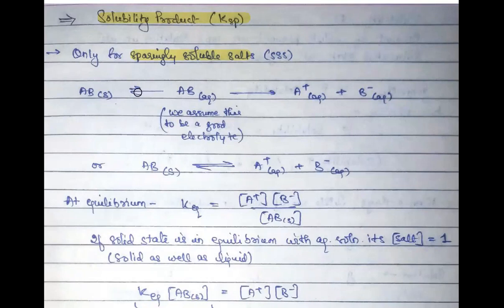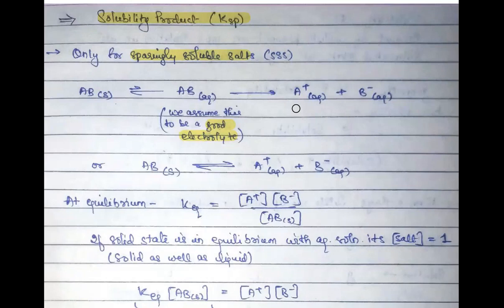See, here I have shown the arrow like this. Although it is an equilibrium stage, but it is very small. That means among all this salt which was in the solid form, only some of its part is dissolved into the water, which I have written like this. Now since this part is soluble into water, we normally assume that the part of salt which is soluble in water is also a good electrolyte. It is just an assumption. Because it is soluble in water, that's why we are making this assumption.